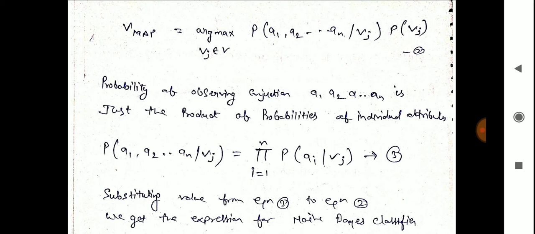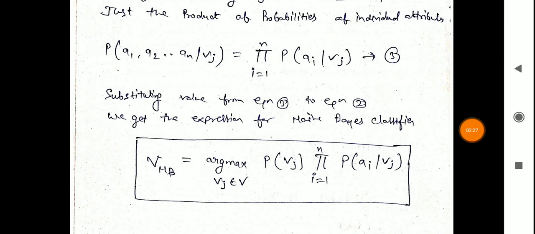The probability of observing the conjunction a1, a2 up to an is just the product of the probabilities of the individual attributes: P(a1, a2 up to an | vj) equals the product for i equal to 1 to n of P(ai | vj). Now substituting equation 3 into equation 2, we get the expression of the Naive Bayes classifier: V of Naive Bayes equals argmax over vj belonging to V of P(vj) times the product for i equal to 1 to n of P(ai | vj). This is known as the Naive Bayes classifier.